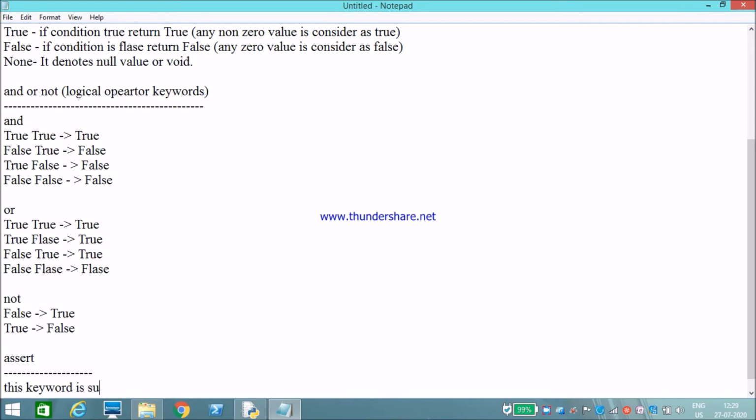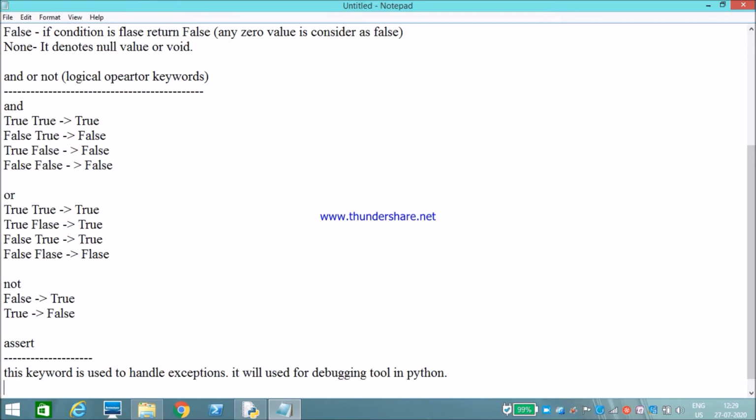This keyword is used to handle exceptions, and it will help as a debugging tool. In Python, for debugging we will use assert. We will discuss this completely in the exception handling chapter.